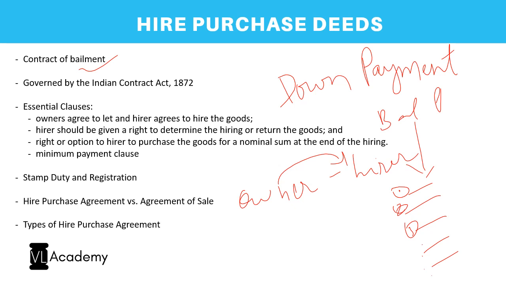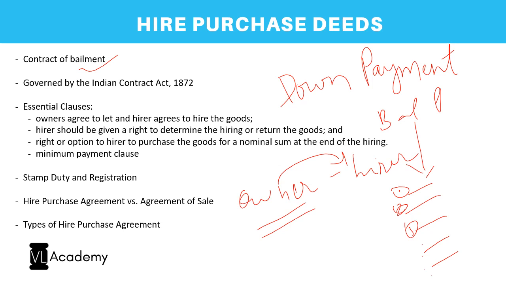So he is taking the property from B, from the owner, and he is maintaining the property as if it is his own, for which there is a payment of certain money being done. And now this money amount which has been paid would be categorized into the concept of part payments, and until the last payment is done, the title won't be transferred.